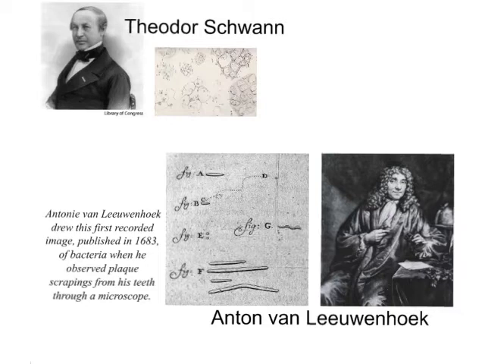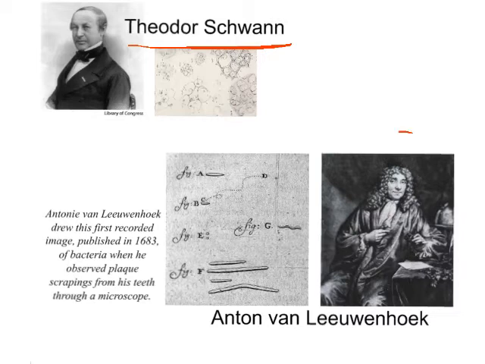So in 1839, this man, Theodor Schwann, began to examine animal parts under the microscope. Up until that point, the focus had been on plants, and he found that animals, lo and behold, also contained cells that are fluid-filled sacs and have a nucleus in them.